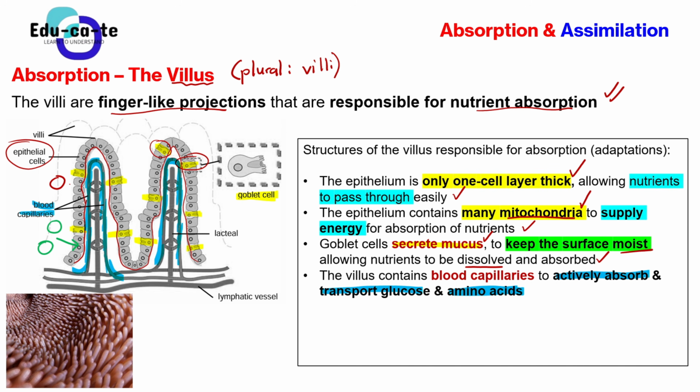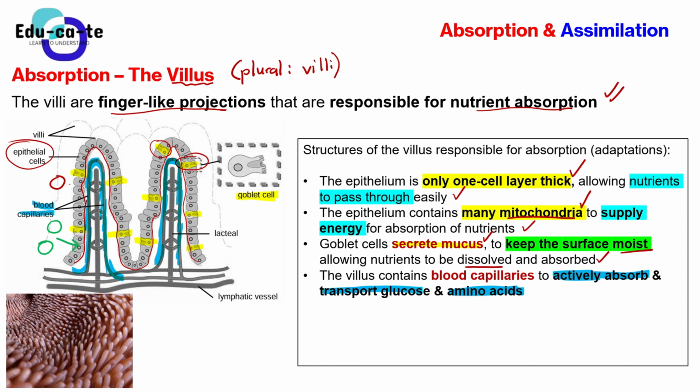So what are we doing here? We are using the blood capillaries to absorb. That's why they say adaptation. How is the villus adapted for absorption? You are explaining that the villus has got blood capillaries. You can see these are blood capillaries, and what is their function? It is to actively absorb. Please use this word actively, it's very important. It's not just to absorb, it's to actively absorb. When you say that they are actively absorbing, it simply means that they are using a lot of energy.